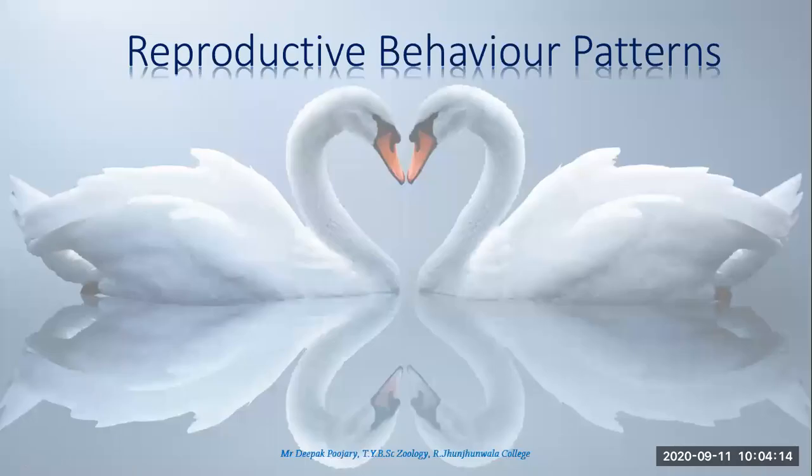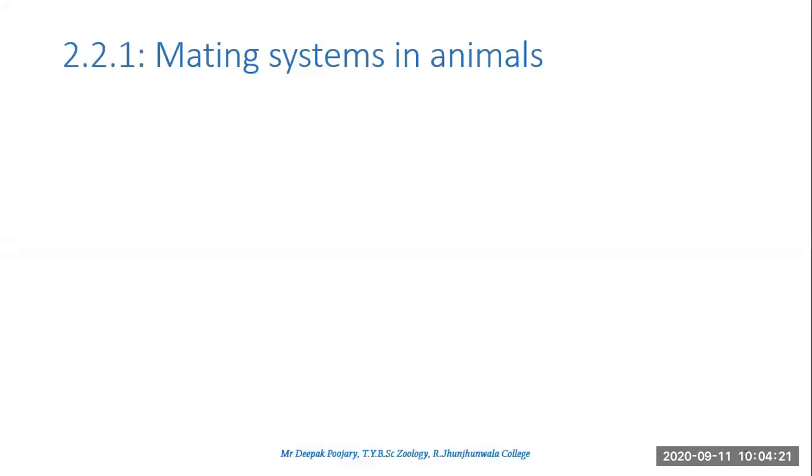So in case of the reproductive behavior patterns that we will be studying, firstly we need to understand what the mating systems in animals are. Now before going on to mating systems, let us get a general idea on animal reproduction.